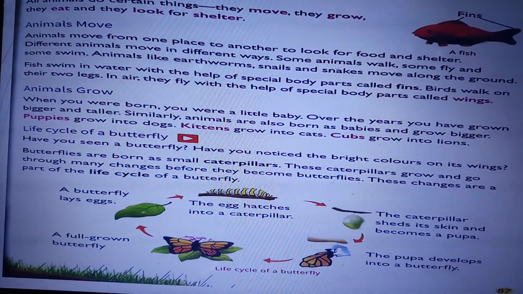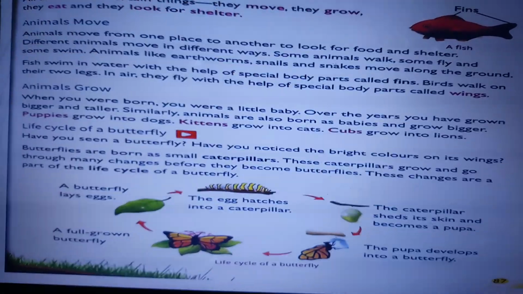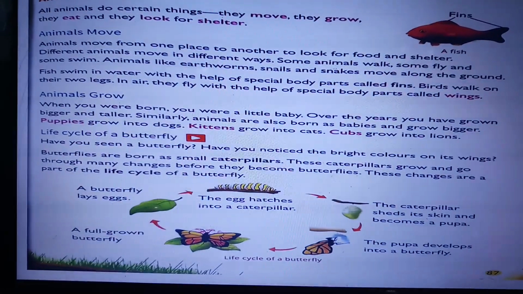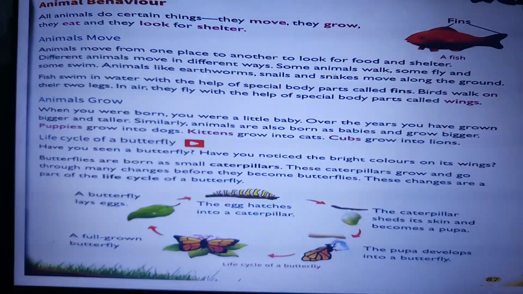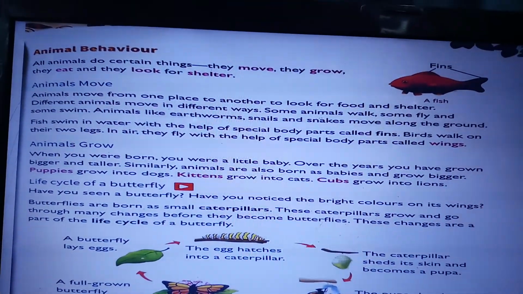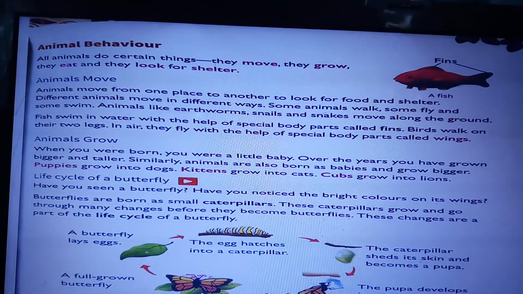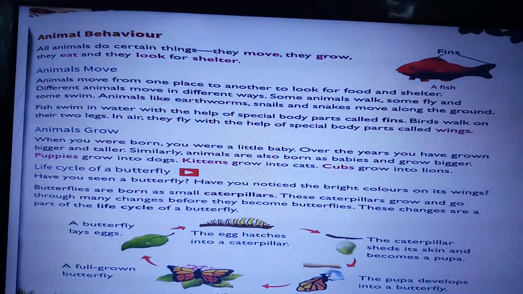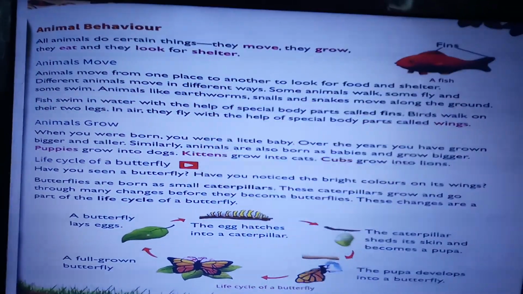When you were born, you were a little baby. Over the years, you have grown bigger and taller. Similarly, animals are also born as babies and grow bigger. Puppies grow into dogs. Kittens grow into cats. Cubs grow into lions. Isn't it?